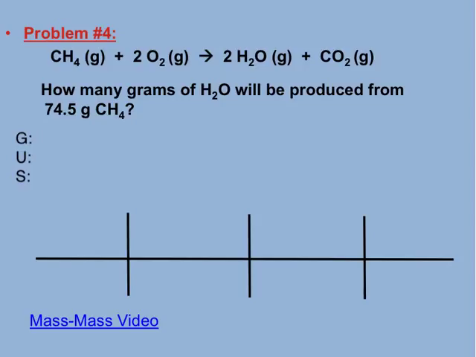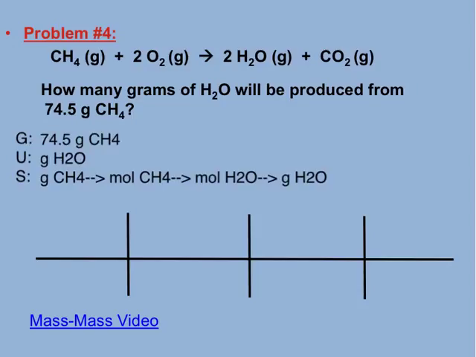So set up your given, unknown, and solution. Pause the video now. Hopefully you found that the given was 74.5 grams of methane. We're going to grams of H2O. So this is why I have 4 steps total. Okay? So we have to start with our grams of CH4.